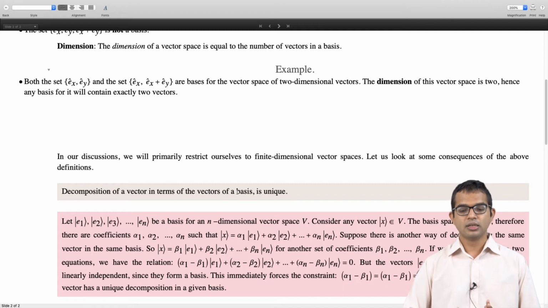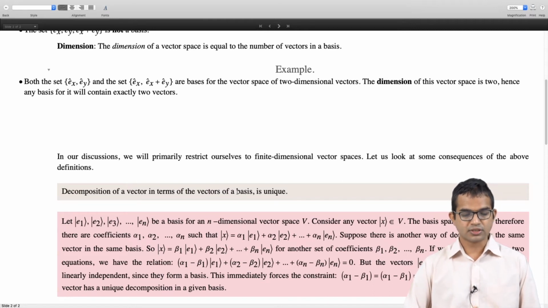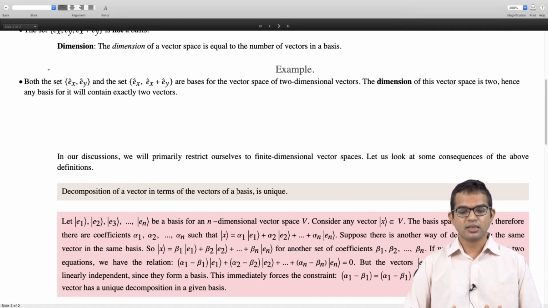Now, suppose this is not unique. Suppose your friend tells you that he has found another way of doing this expansion. So there is another set of coefficients, beta 1, beta 2, all the way up to beta n, where you write x as beta 1 e1 plus beta 2 e2, all the way up to beta n en. Now we'll show that this immediately implies that alpha 1 is equal to beta 1, alpha 2 equal to beta 2, and so on, all the way up to alpha n equal to beta n, which means that there's a unique decomposition. So how does this come about?